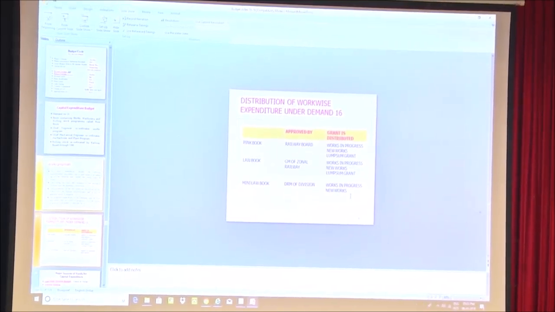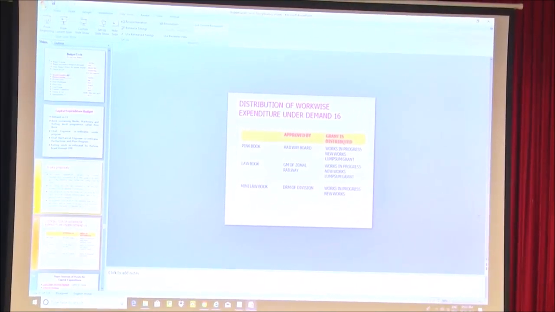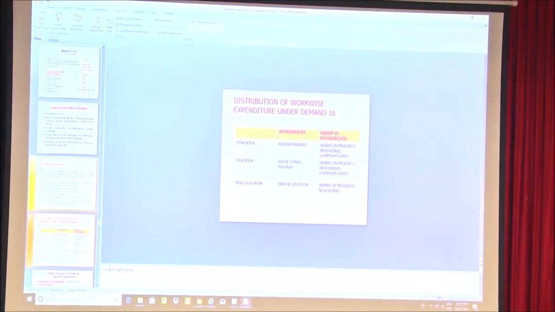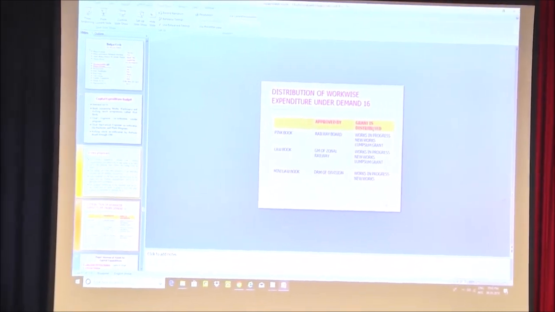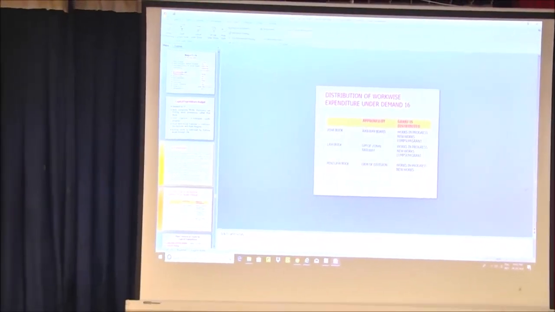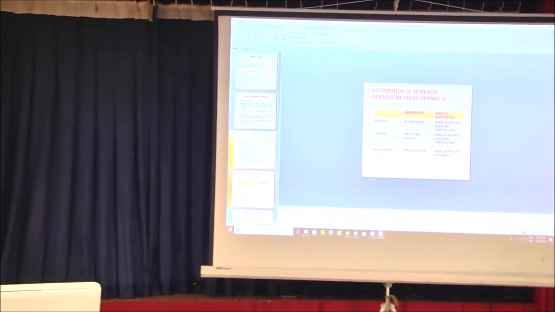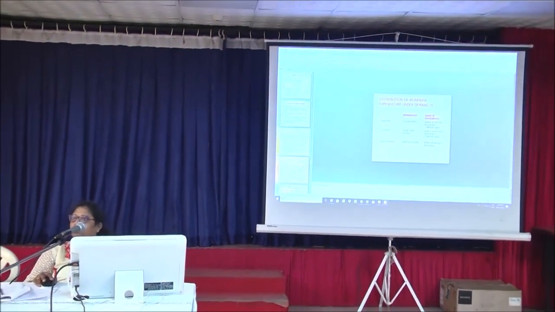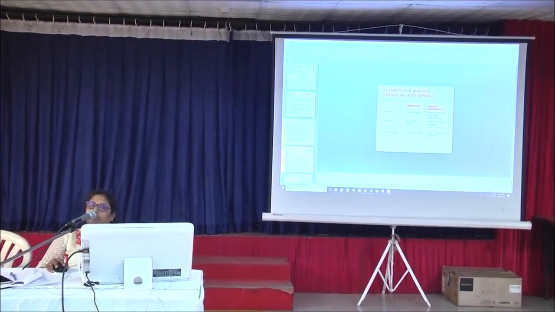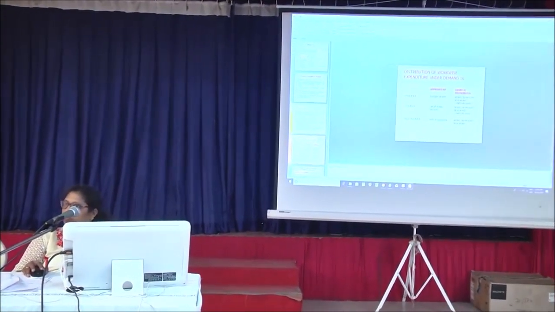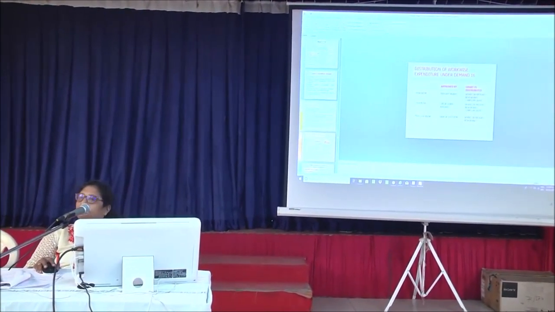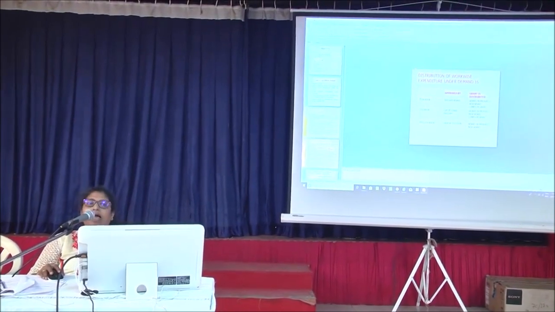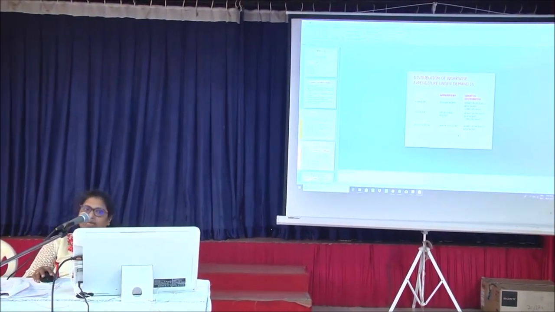Now there is no lump sum grant. So a division's statement for demand 16 will have pink book work in progress for the division, and the new works which have been approved for the division. Then it will have law book work in progress of the division, the new works which are approved, and mini law book work in progress and the new works.